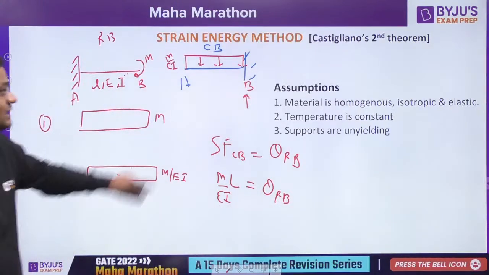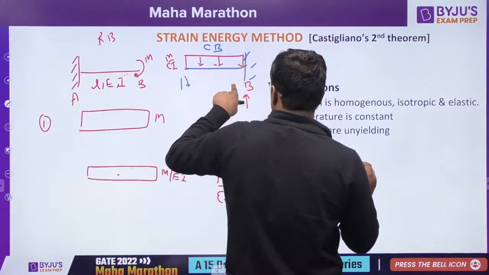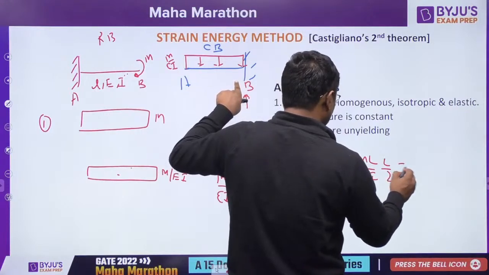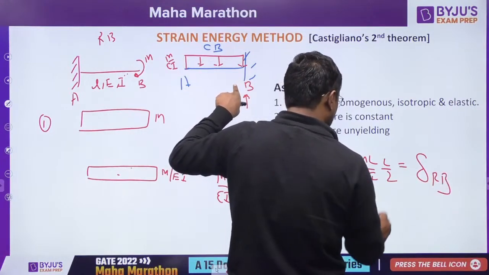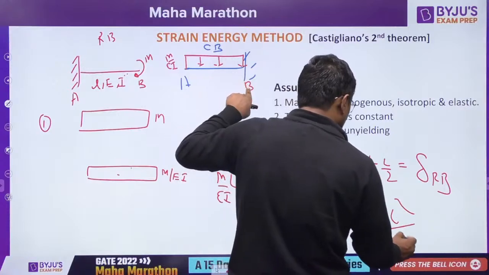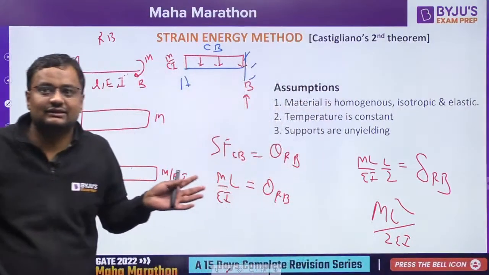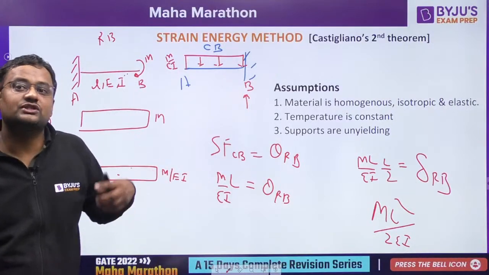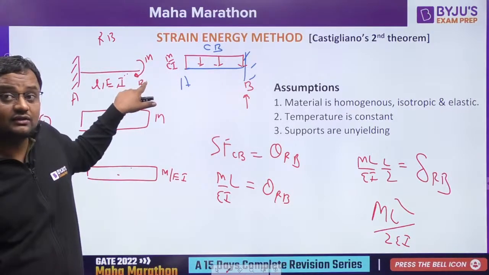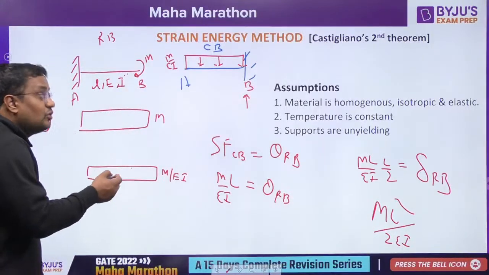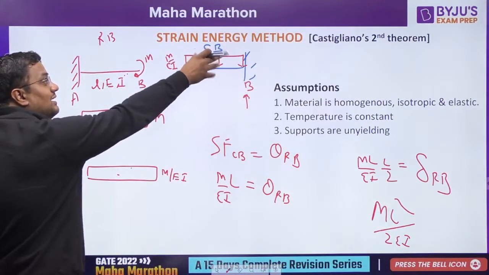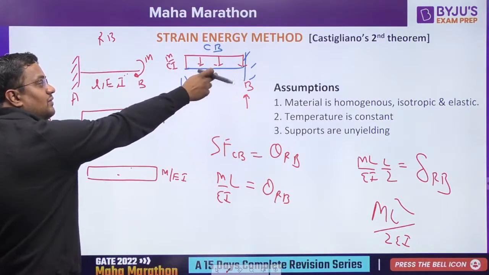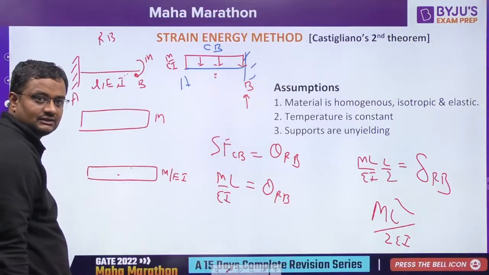Theta in the real beam. Whatever is the moment here, bending moment, total load is this into L by 2, which is equal to the deflection of the real beam. So ML square by 2EI. So it is very easy. The only difference is that calculation might be easier for this case, but when the M by EI diagram is parabolic, then you cannot find the shear force of the parabolic loading or the bending moment of the parabolic loading. It will be difficult in those cases.